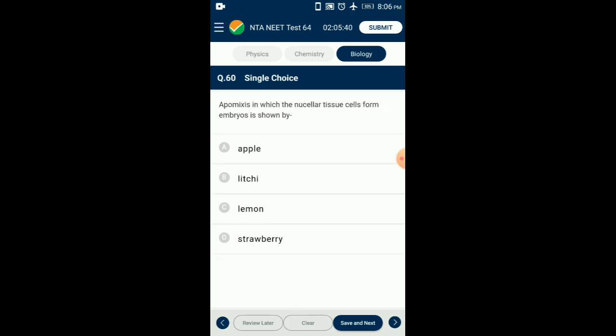Question number 60. Apomixis, in which the nucellar tissue cells form embryos, is shown by. In citrus, the nucellar cells, diploid in nature, protrude into the embryo sac and develop many embryos. This phenomenon is called polyembryony. Since such seeds are formed without fertilization, they are also called apomictic seeds. So the answer for this question is option C, lemon.